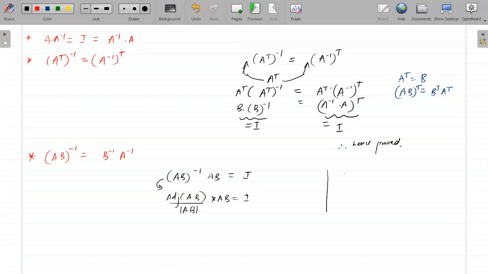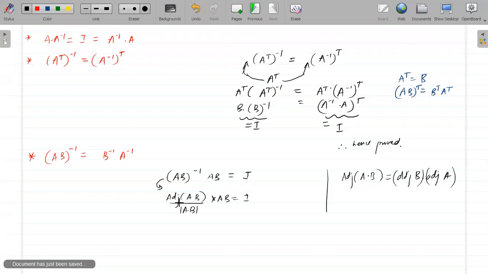Also, we know that adjoint of AB is nothing but adjoint of matrix B into adjoint of matrix A, right? So here I can use this.